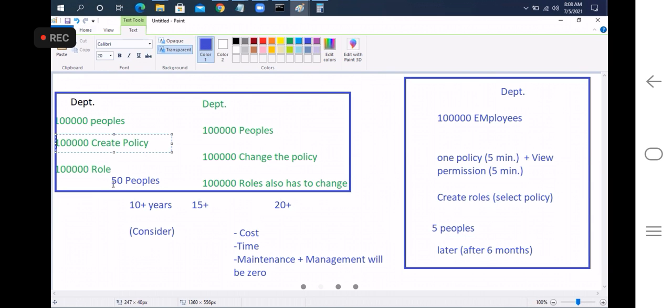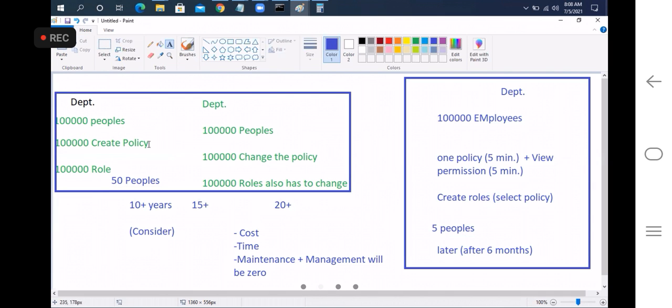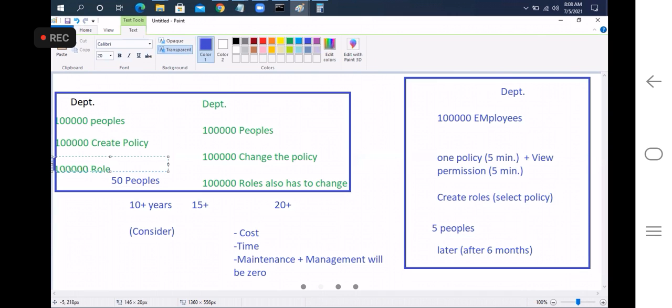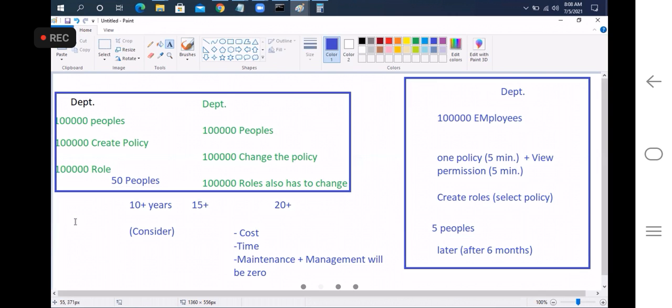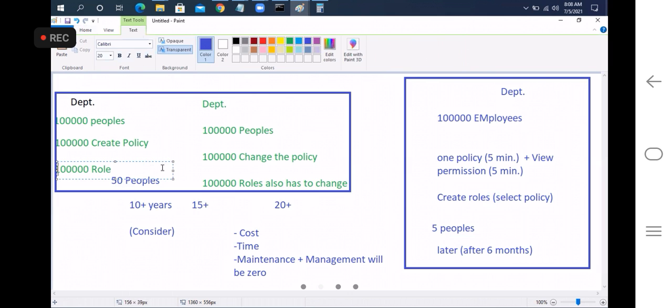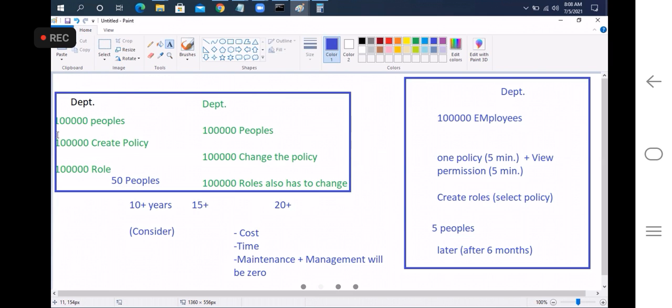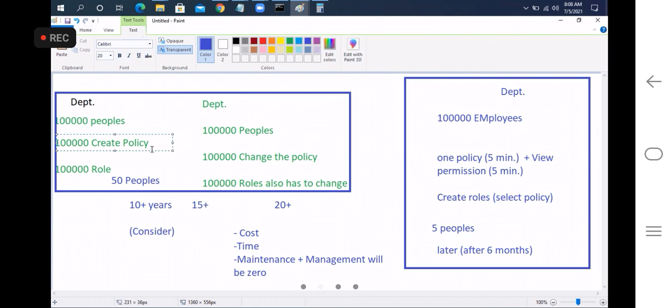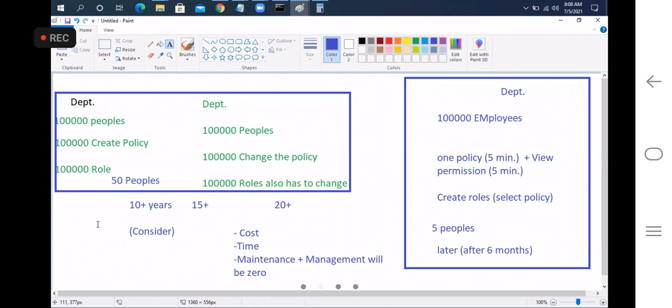The policy is about what kind of permissions we should give. The role is about which users we have to give permissions to. It is simple: granting permissions. In the policy, what kind of permissions or privileges we have to give. Any questions?